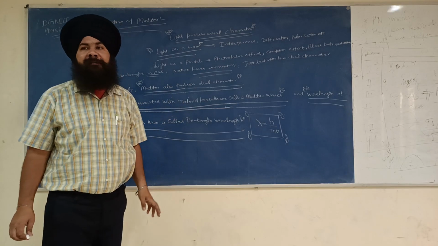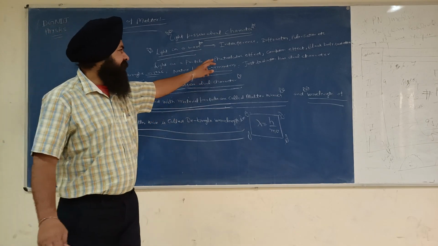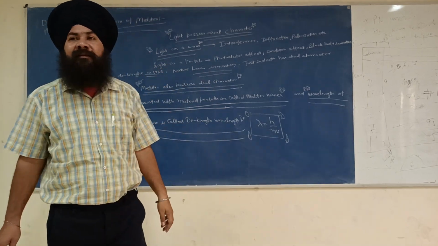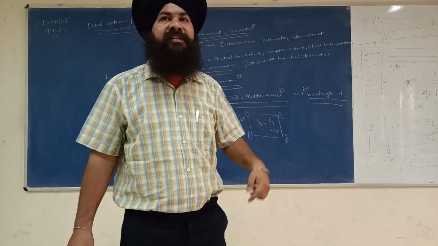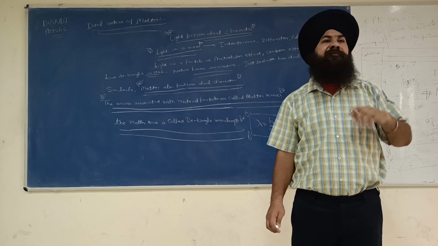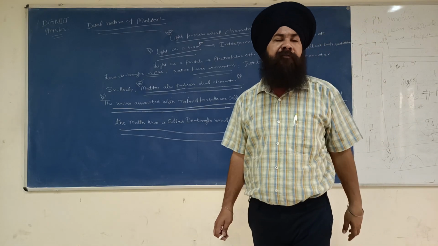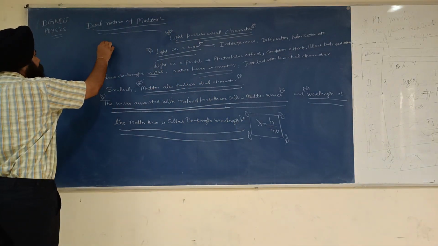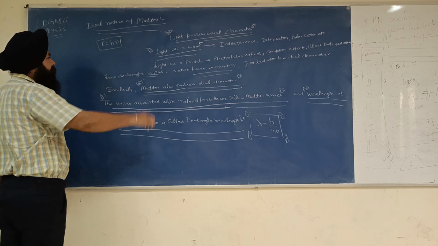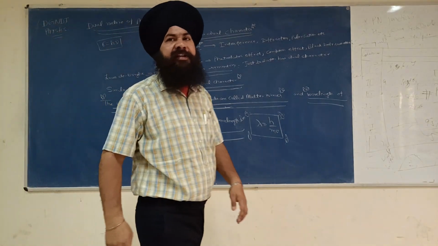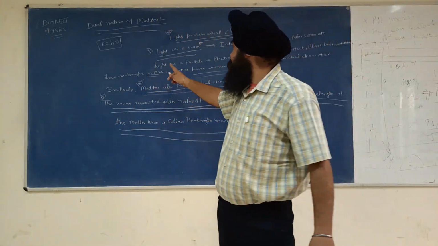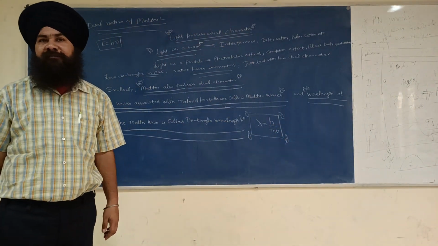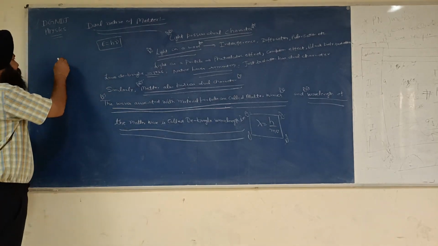The photoelectric effect was explained by Einstein by considering light as a particle, because light is made up of photons, and the energy of each photon is equal to hν. It is basically the spontaneous emission of electrons where light of suitable frequency falls on some material. Are you getting the point? This is a very important equation.